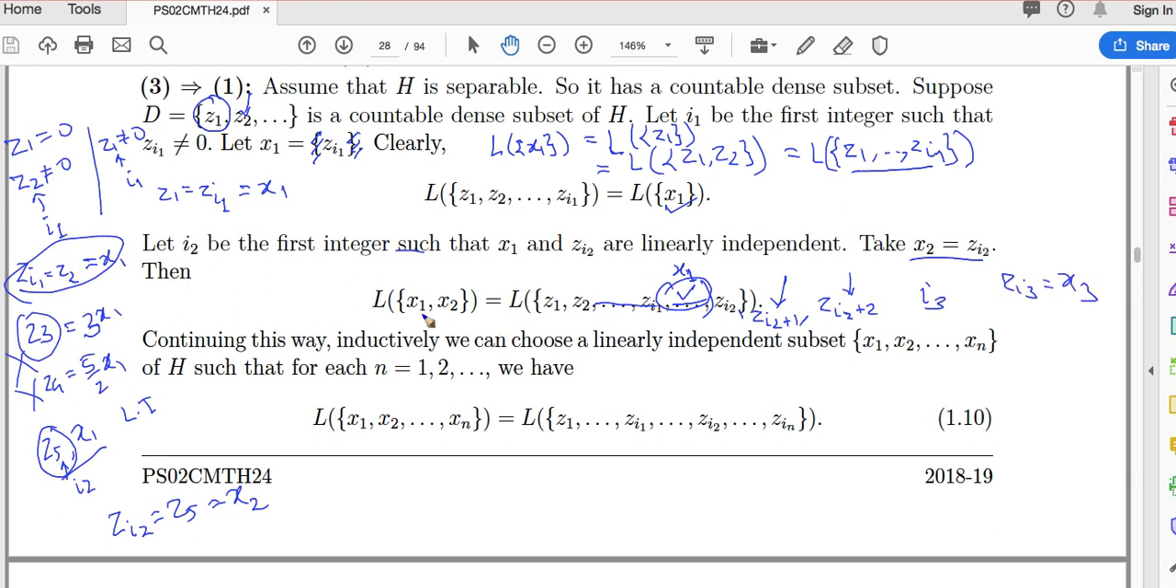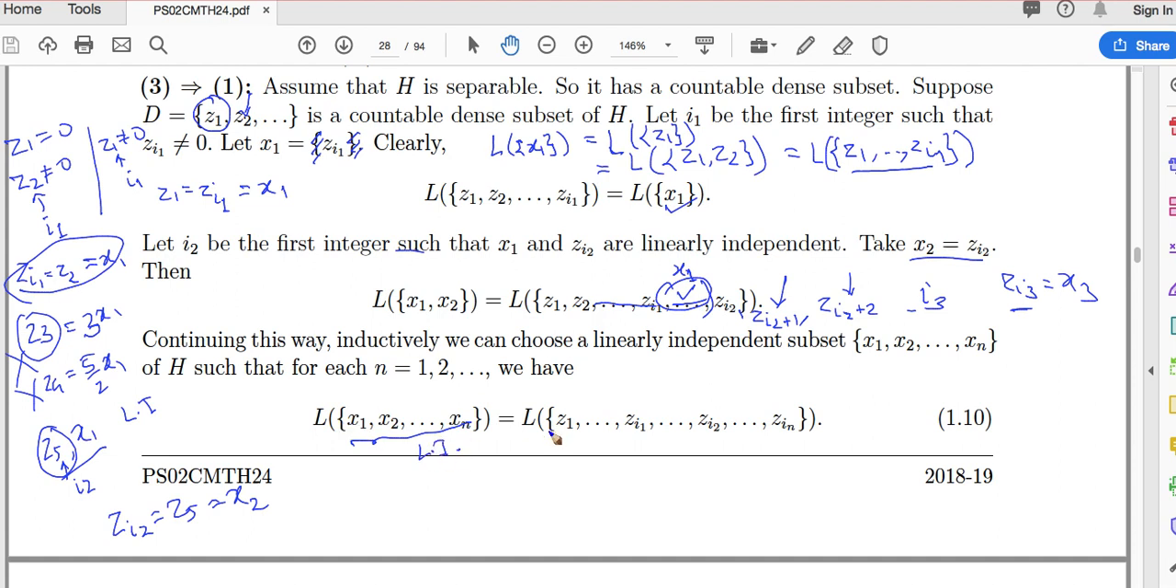So if I take the span of linear combinations of x1 x2 x3, then its span will cover z1 up to zi3. I hope I'm not clumsy or messy and this is clear. Otherwise you can pause or we can repeat. So if we continue this way for every n, each time we get the next integer which is linearly independent with the previous ones. So this is a linearly independent set for every n.